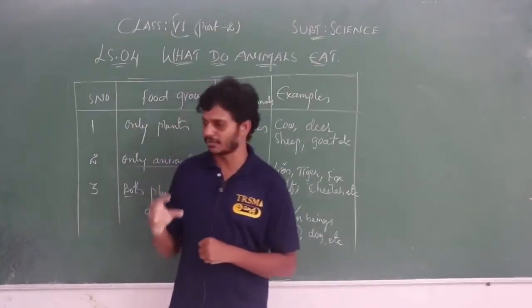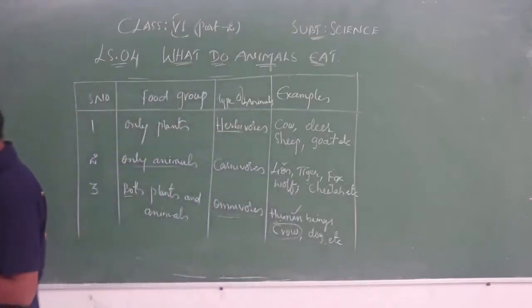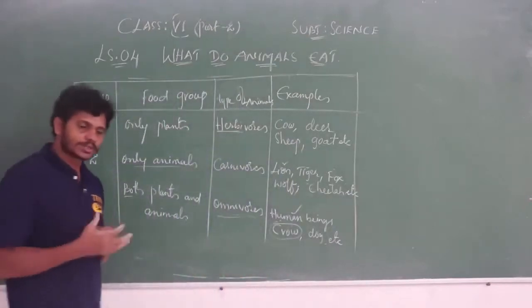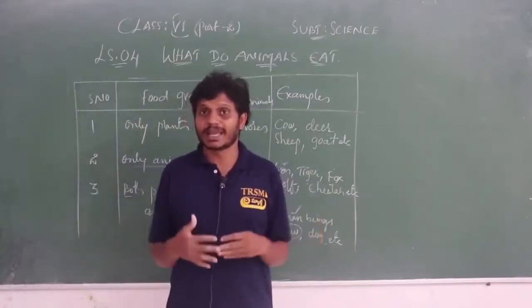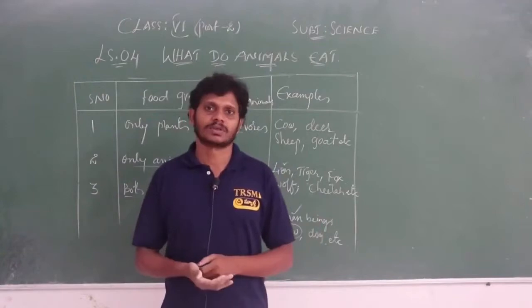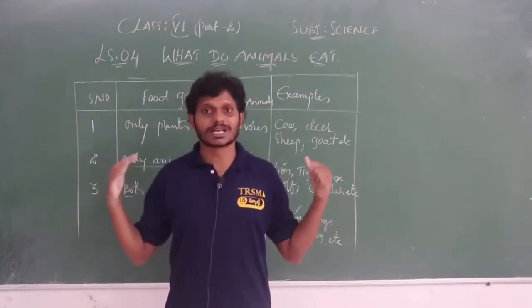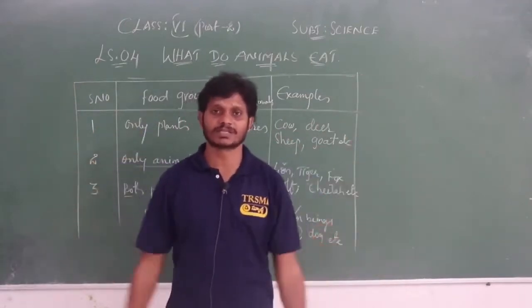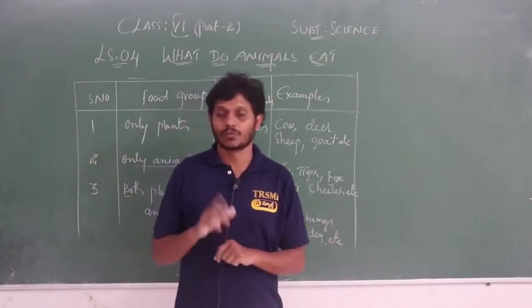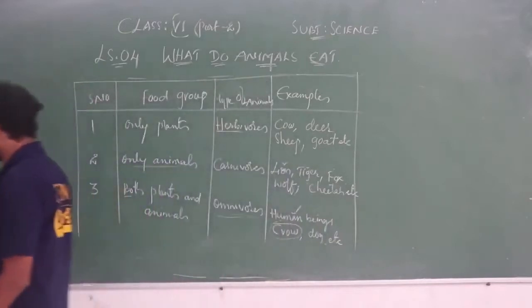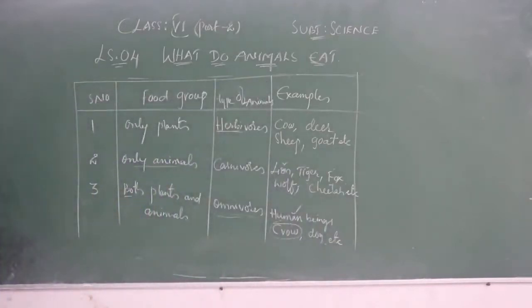Other animals also, many of the organisms present around us, which we can see and which we cannot see, which are near us and which are far from us, all these animals, including us, depend on other organisms for survival and nutrition. We try to grab the food.